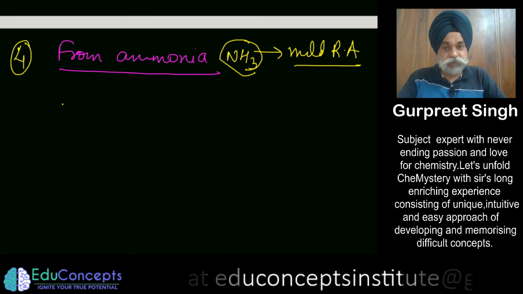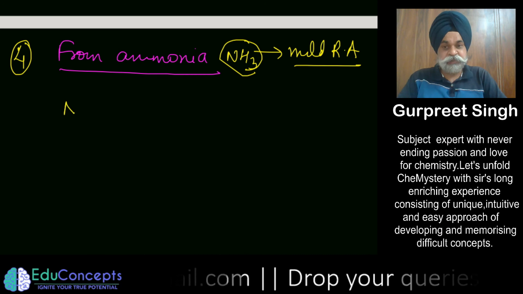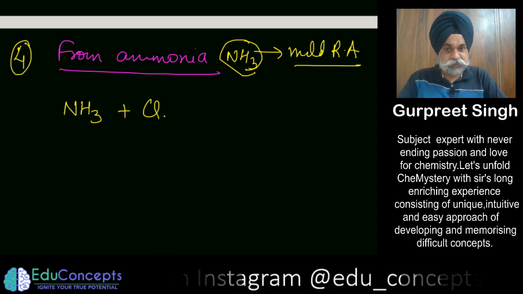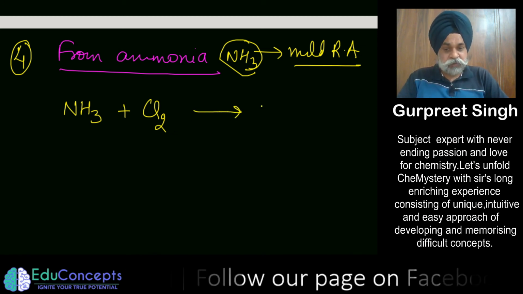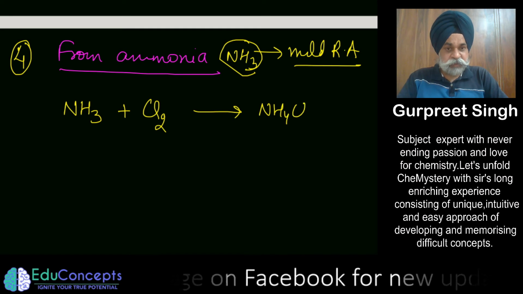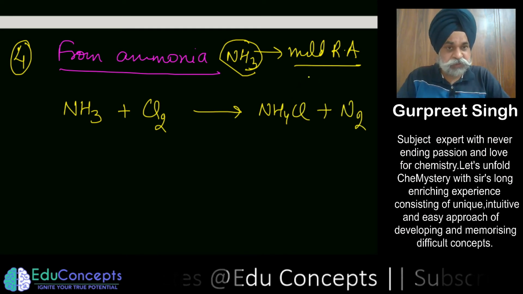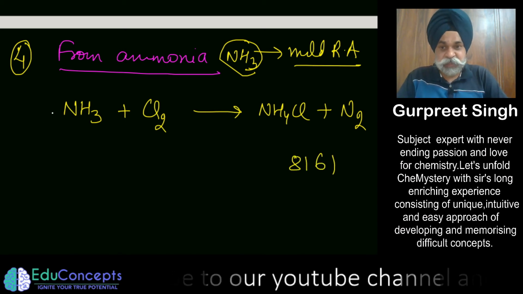So there are two compounds which tend to produce nitrogen when reacted with ammonia, where ammonia is acting as a reducing agent. One is chlorine. With chlorine, it can react to form ammonium chloride plus nitrogen. Now, this also is a very interesting reaction, which I used to phrase like this: 8161. So, what does it mean?